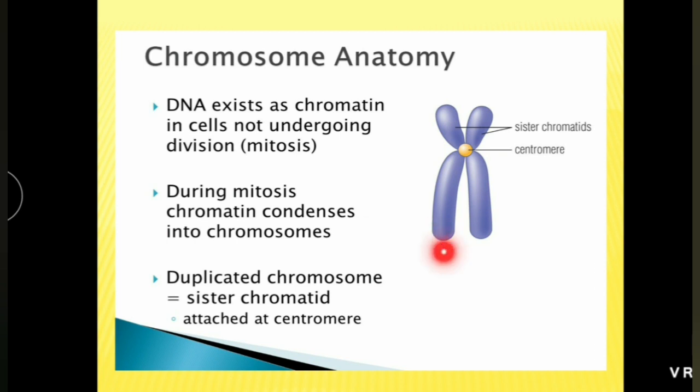Chromatin gets condensed to form this chromosome. In a duplicated chromosome, sister chromatids are attached at the centromere. This is a duplicated chromosome. After mitosis only a single chromatid is present in the cell, but during interphase it gets duplicated and two sister chromatids are seen at the start of mitosis.